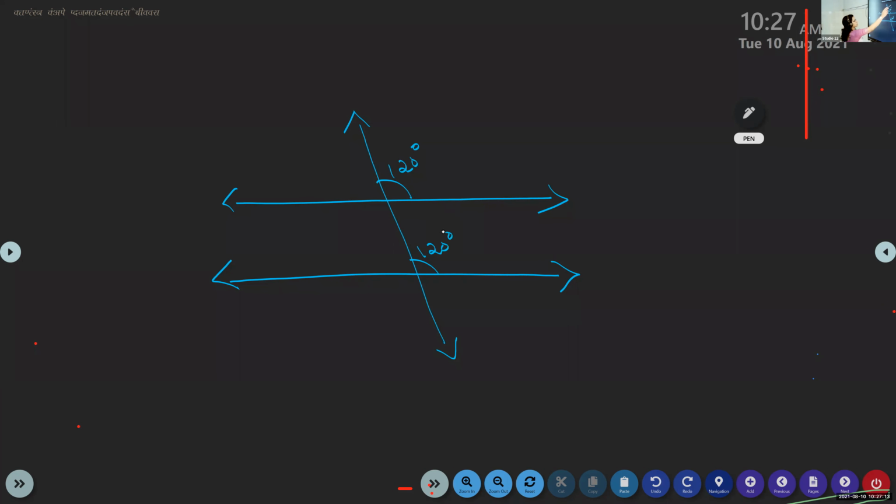In this figure, it is told that L1 and L2 are two lines, and the angles formed are 120 and 120 as given in the figure. Conclude whether line L1 is parallel to L2 or not. What will you say?